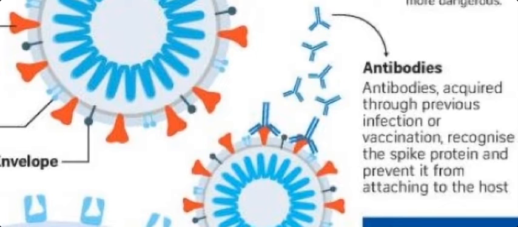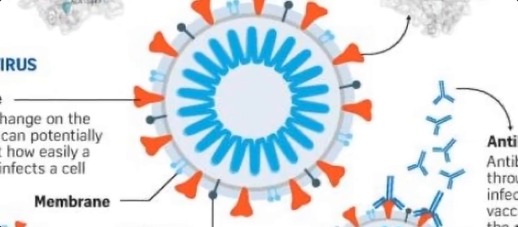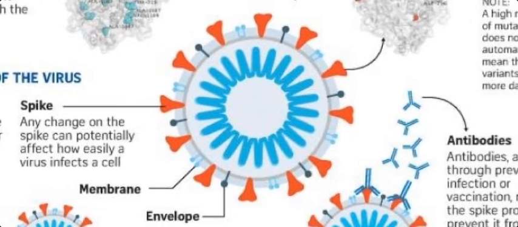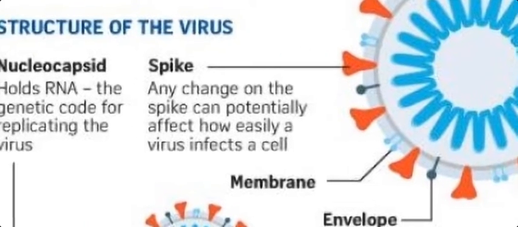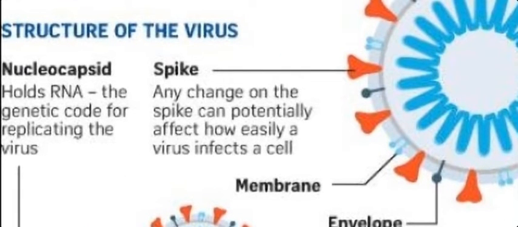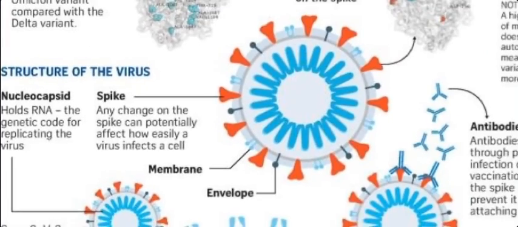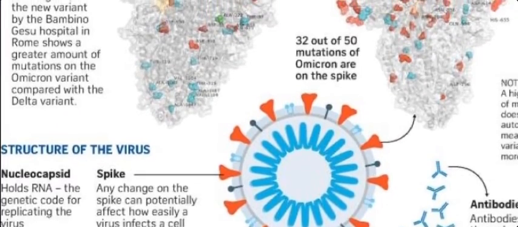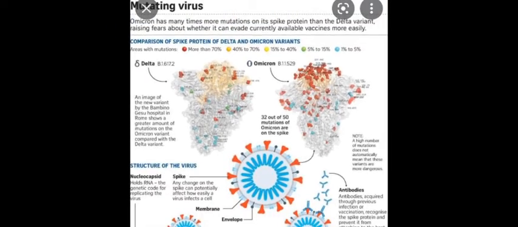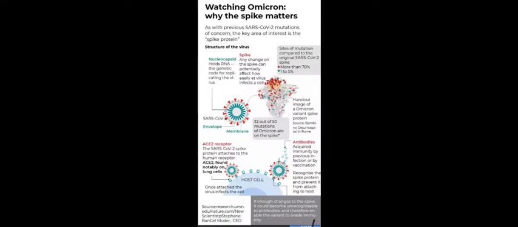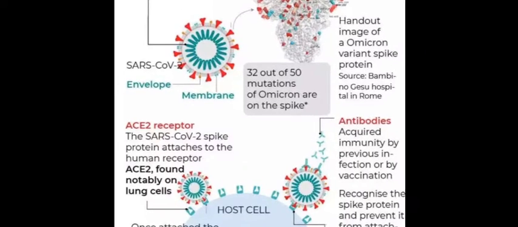But due to the changing spike configuration, any change in the spike can potentially affect virus identification and virus neutralization. Now the virus capsid and nucleocapsids are also changing their genetic code. These contribute to changes on the spike, which potentially changes the identification of the virus. So that's why the virus keeps changing its conditions.